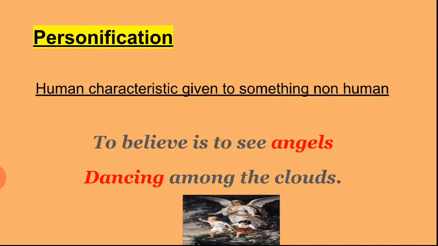The next figure of speech is personification. In personification figure of speech, human characteristics are given to something which is non-human. See the example. To believe is to see angels dancing among the clouds. Here dancing is a quality of human being. It's a characteristic of human being. But here in this sentence, this dancing characteristic is given to angels, which is non-human. So figure of speech is personification.